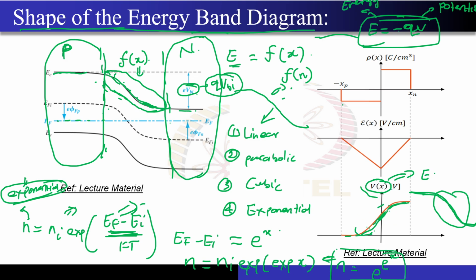Since this is parabolic, and why this is parabolic? Because the charge densities on the right and left side are constant. If you integrate it, you know this equation, d by dx is nothing but what? Rho of x by epsilon Si for the case of semiconductor. So you integrate it, you get the electric field diagram like this. If you integrate it negatively, I mean take a negative sign and integrate this electric field, you get the diagram of the potential, correct? So since this was the linear, this became parabolic, and since this became parabolic, the nature of the fall will also be parabolic. I hope it is very much clear. Any doubts in this concept?